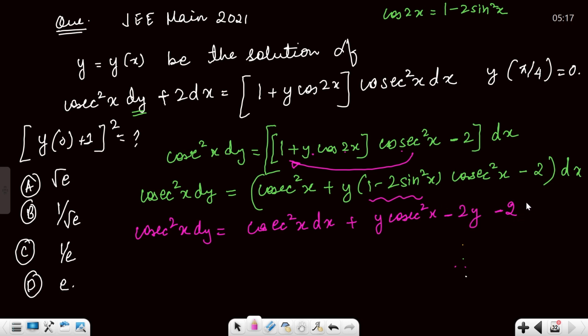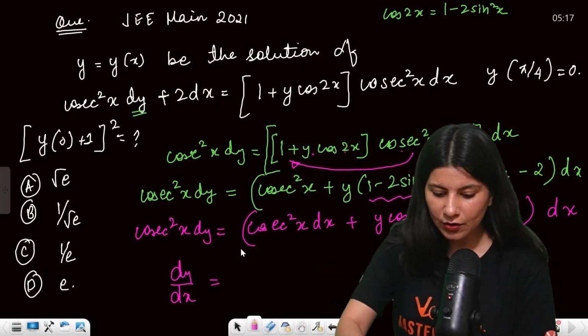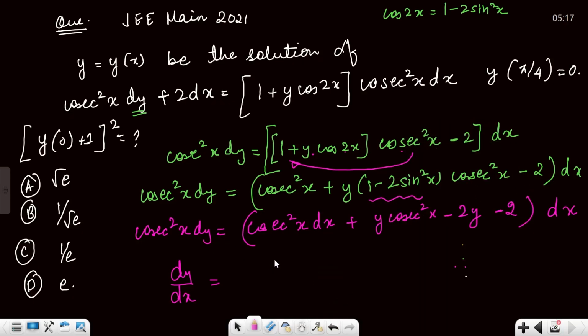Now for dy by dx, shift cosec square x to the right-hand side. Cosec square by cosec square is 1, plus y times cos 2x, minus 2y times sin square x.